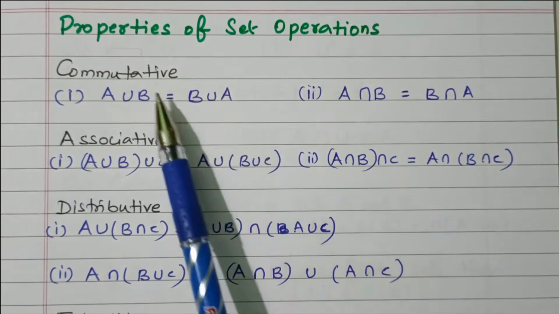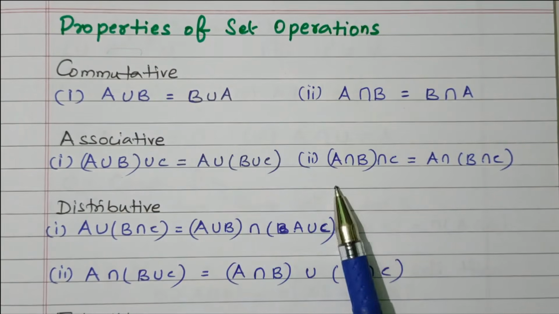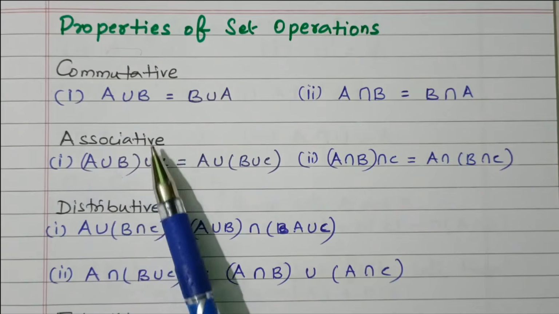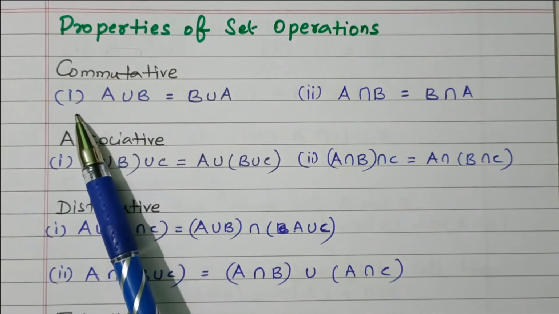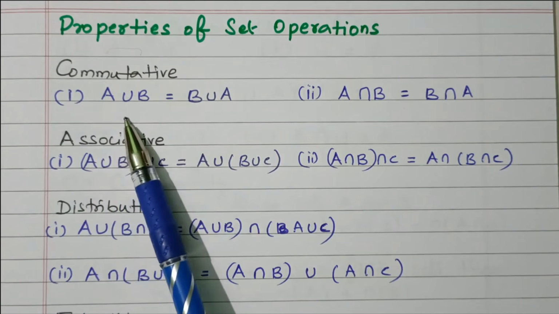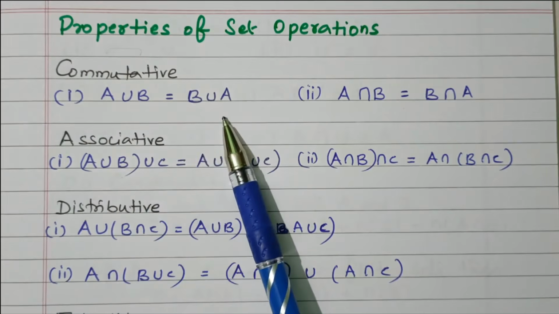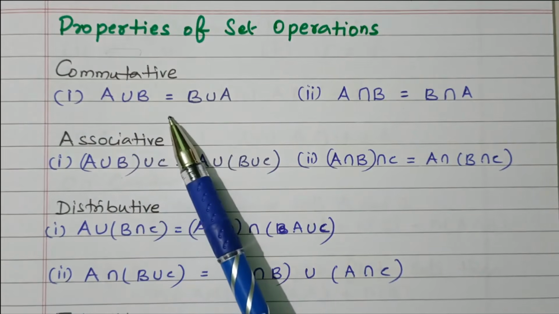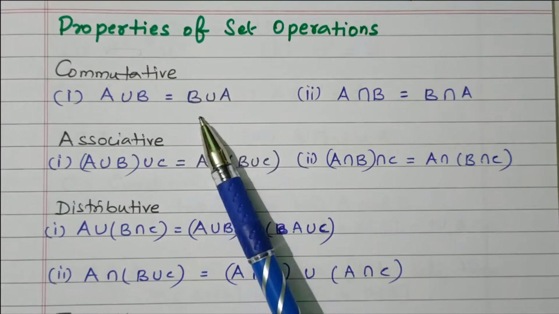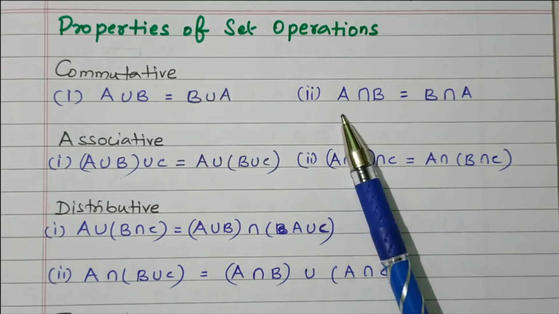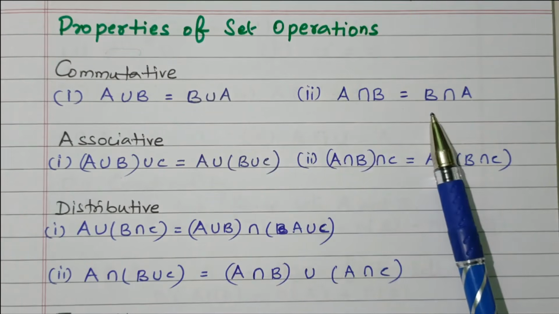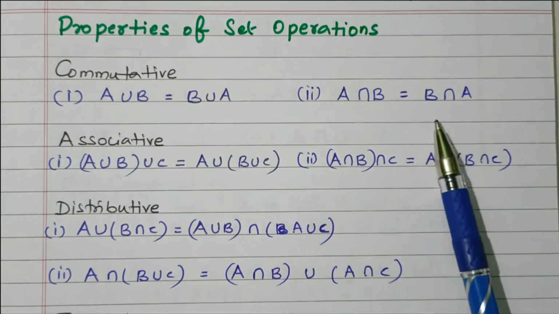Now we will go to the topic, property of set operation. First one is commutative. In that two divisions available. First division, A union B equal to B union A, right? A union B, if you take, that is equal to B union A also. Similarly, A intersect B is equal to B intersect A. So both are equal.